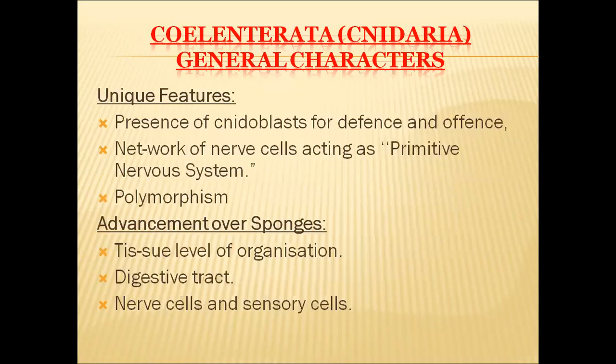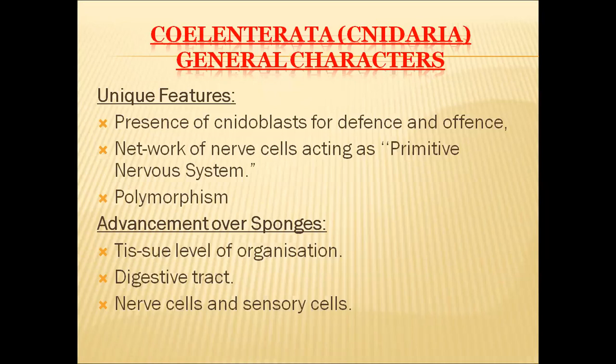And coming to the unique features of the coelenterata, presence of nidoblasts or stinging cells is a very unique feature. They help in defense and offense purposes. And a network of nerve cells is also a very special feature.